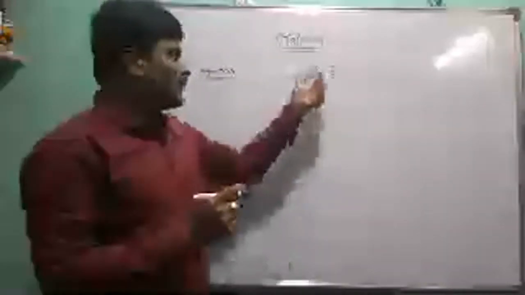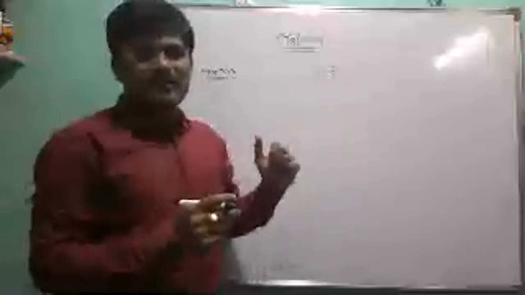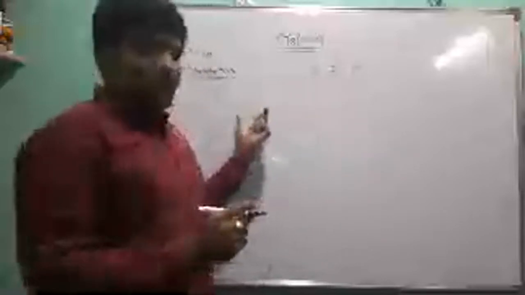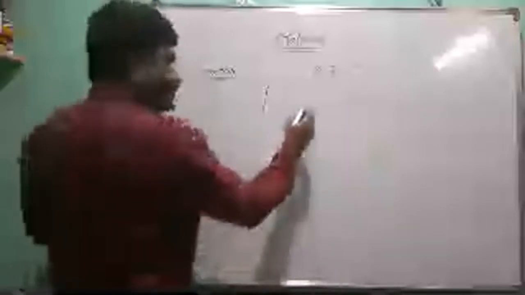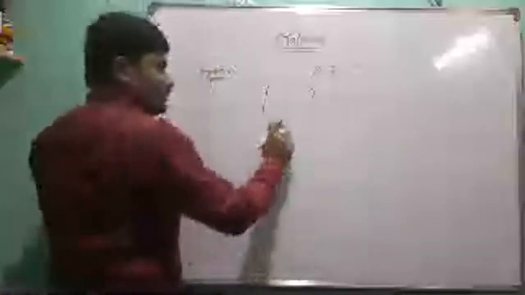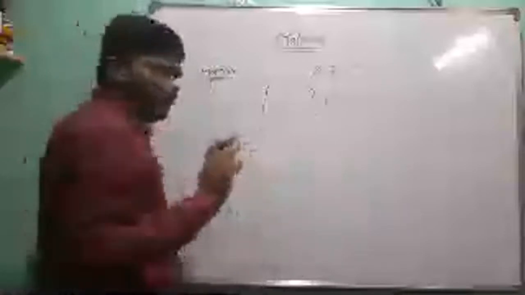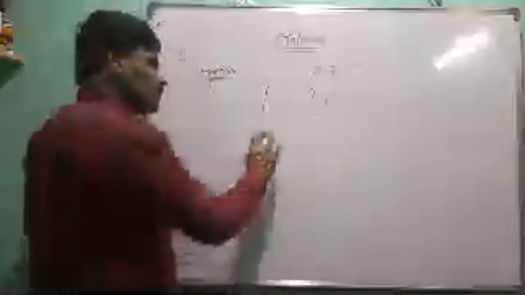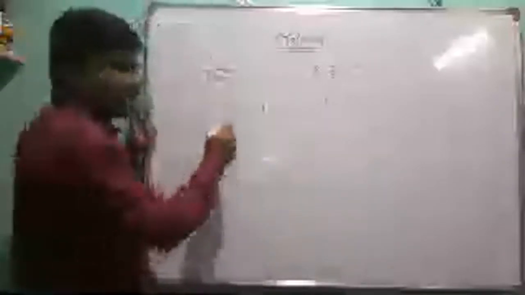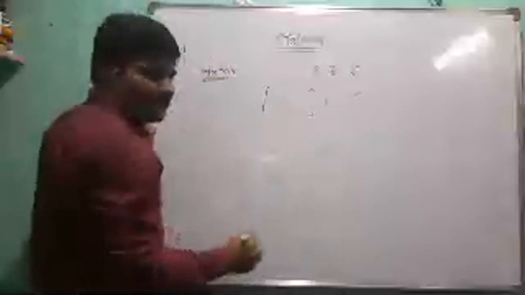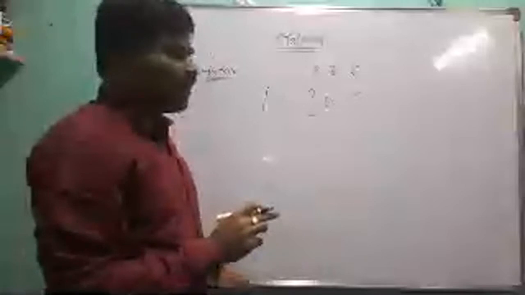These are put in square brackets or round brackets. Only one type of bracket is used in a matrix. So this is the matrix symbol: square bracket or curved bracket.